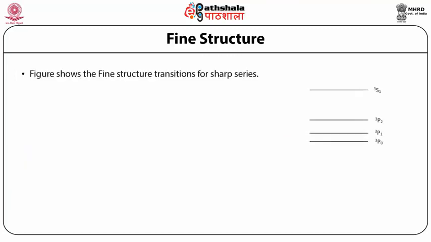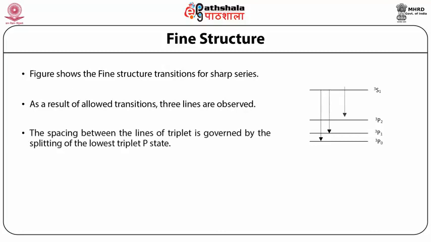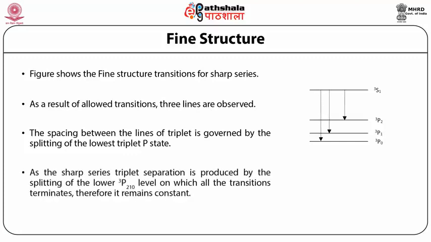The fine structure transitions for the sharp series are depicted by the figure. As a result of allowed transitions, 3 lines are observed. The spacing between the lines of the triplet is governed by the splitting of the lowest triplet P state. As the sharp series triplet separation is produced by the splitting of the lower 3P2,1,0 level on which all the transitions terminate, therefore it remains constant.